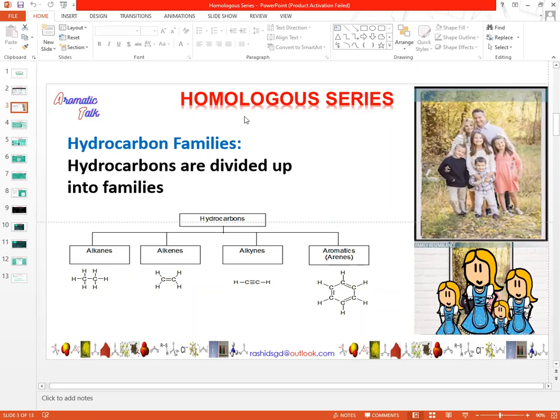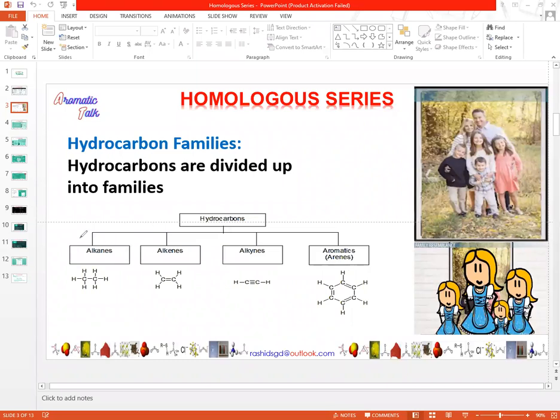As you know, there are millions of organic compounds. We have to study them. In order to study them easily, we divide these compounds into different families and groups. These families of organic compounds are called homologous groups or homologous series. There are the following hydrocarbon families. Hydrocarbons are the organic compounds which contain carbon and hydrogen only. Hydrocarbons are divided up into families. Here are a few families you are seeing in this slide.